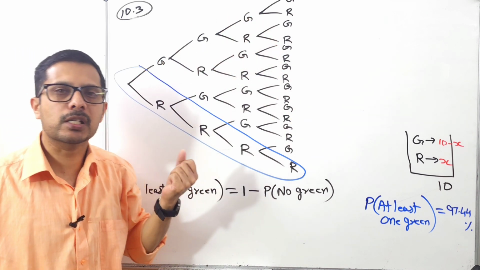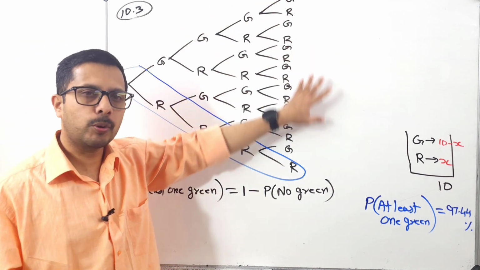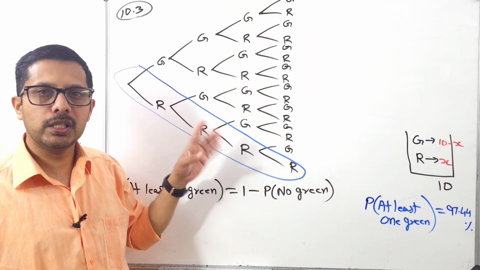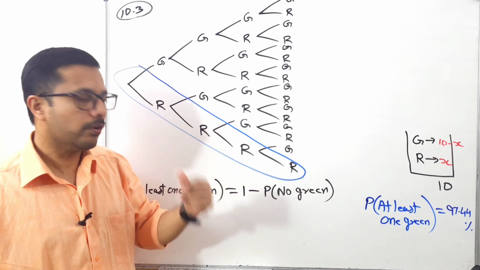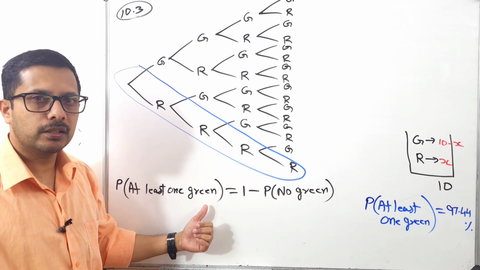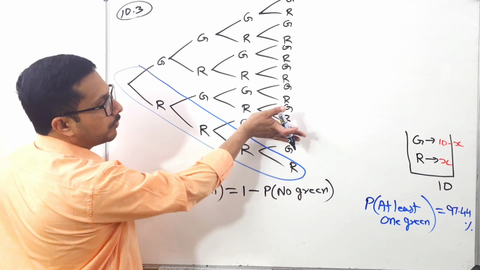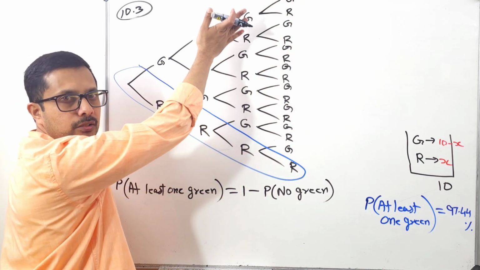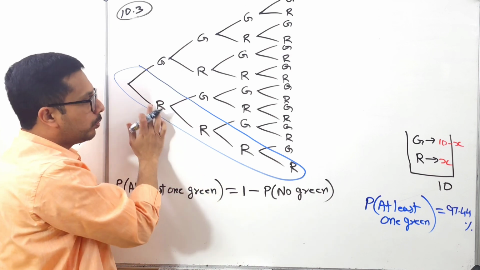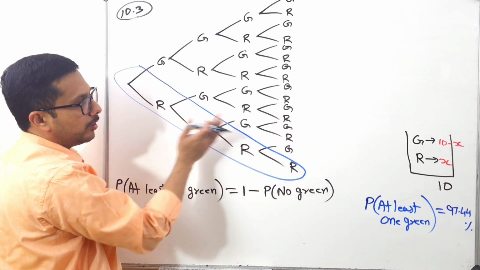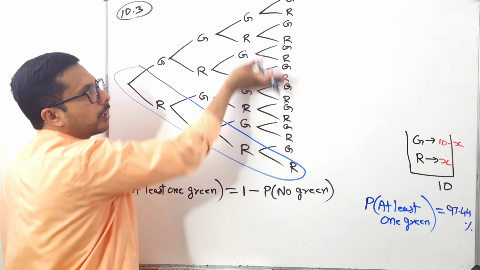Listen. It's a simple concept, guys. What is the total probability when you add everything? Total probability is 1. Am I right? And what we have to find? Probability of at least one green. Is it not the whole of this thing is probability of at least one green? Total probability is 1, including this RR. Okay. So probability of at least one green means except this one, the remaining one.